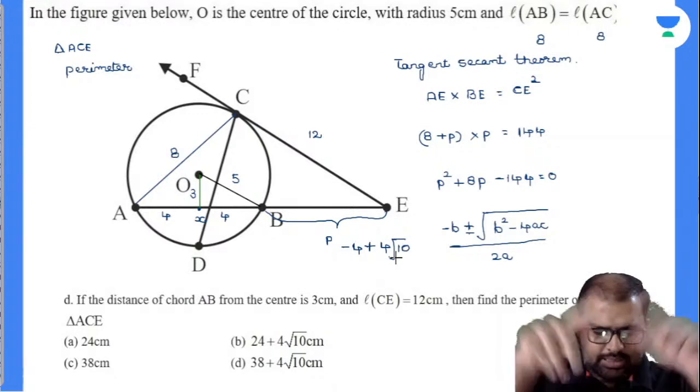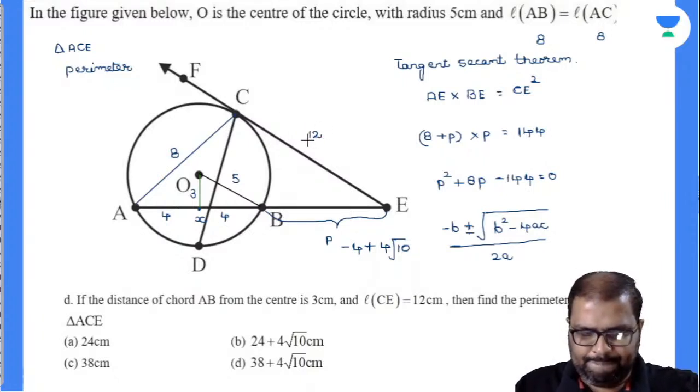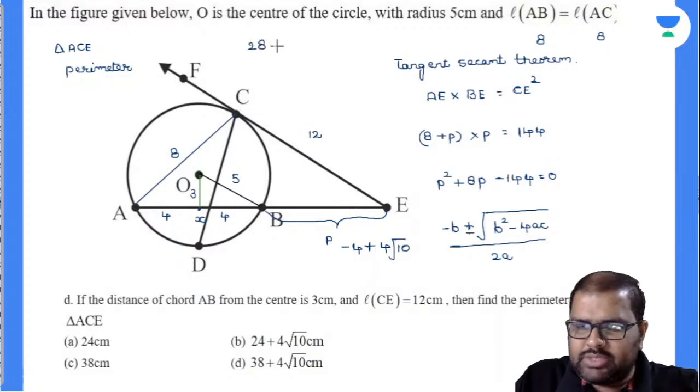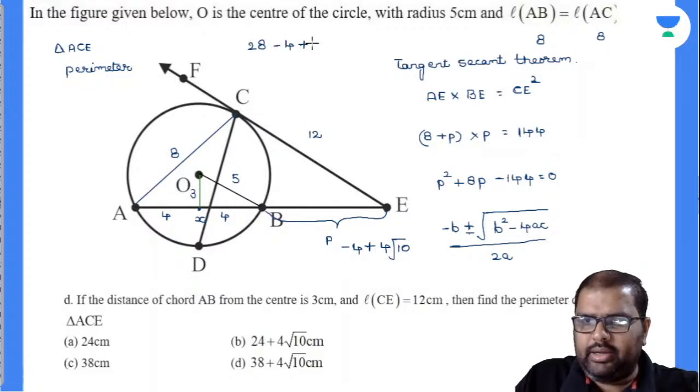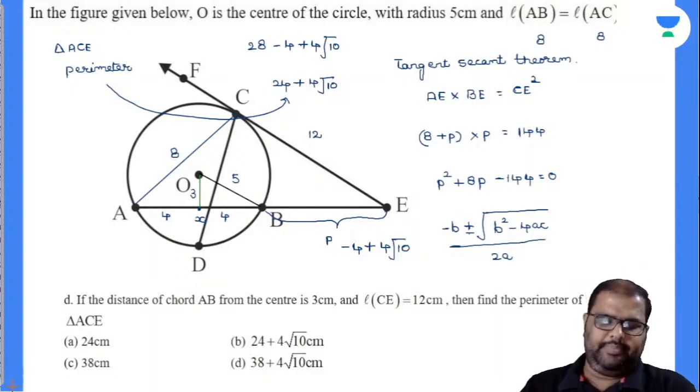So now perimeter means add all those values, you will get the answer. 8 plus 8, 16. 16 plus 12, 28. 28 plus minus 4 plus 4 root 10. This will be the perimeter of triangle ACE. So finally the answer will be 24 plus 4 root 10. Done. This is the answer.